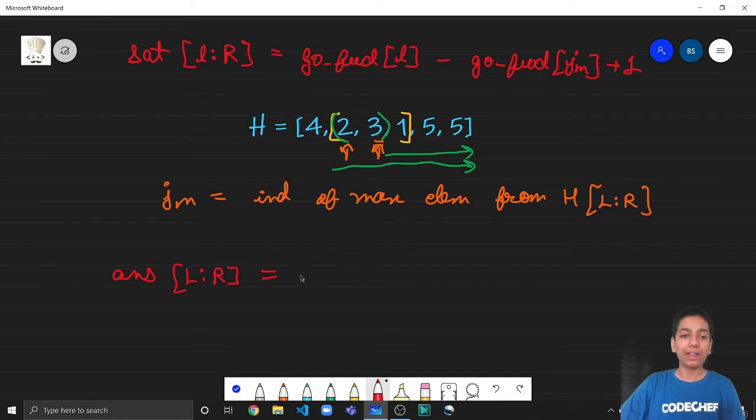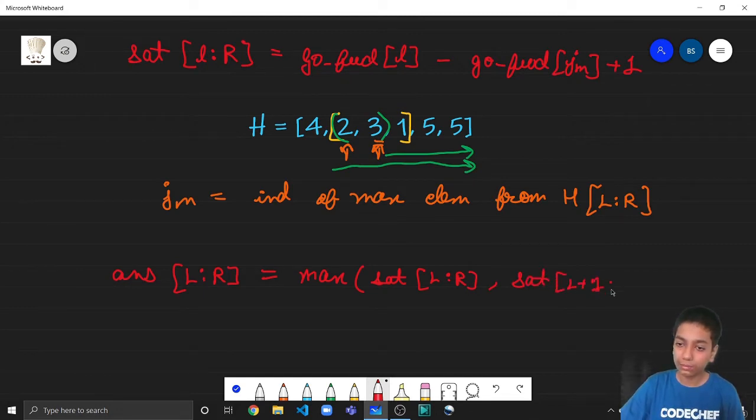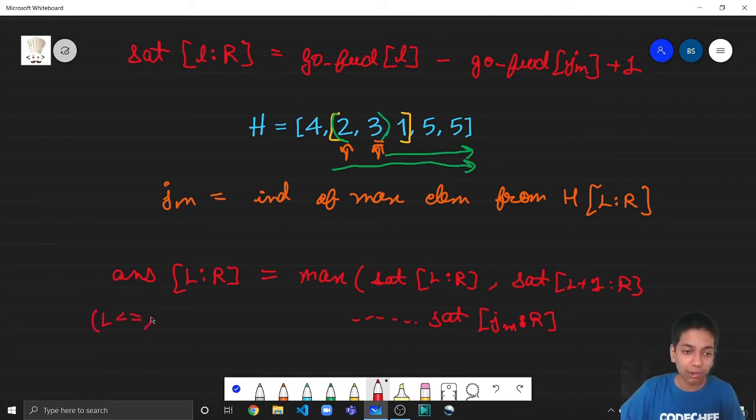So the answer from L to R is basically the maximum satisfaction that he can get from satisfaction of L to R, then satisfaction from L plus 1 to R, so on till satisfaction of JM to R. And let me also add this condition that L is less than or equal to start, which is less than or equal to JM.